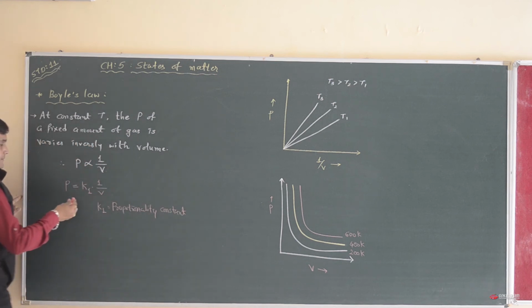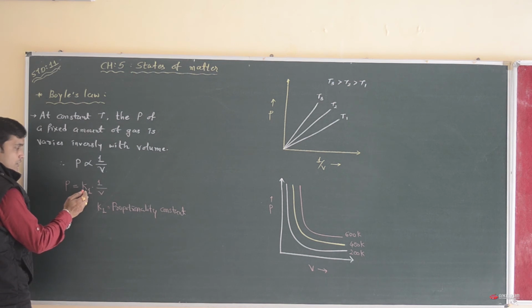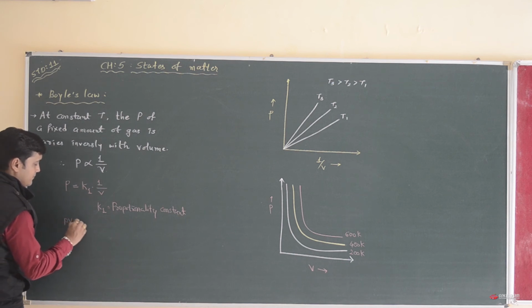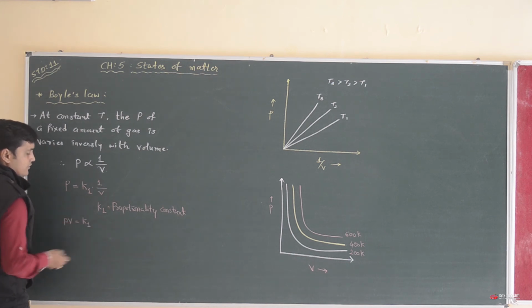So the constant is on the right-hand side and the variables are on the left-hand side.